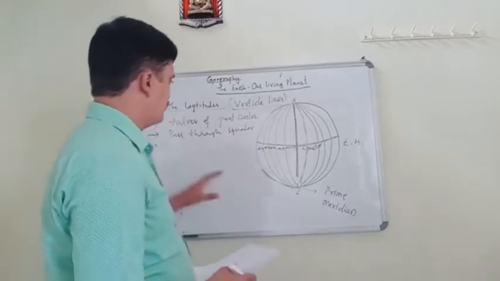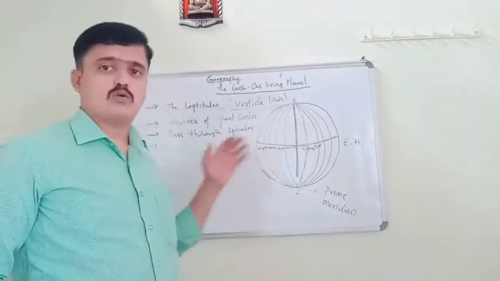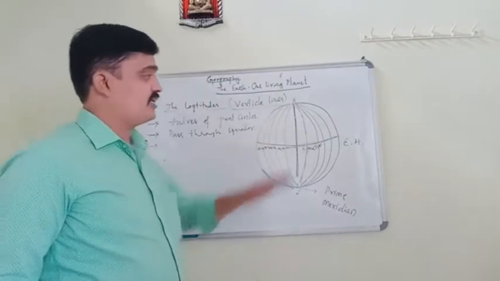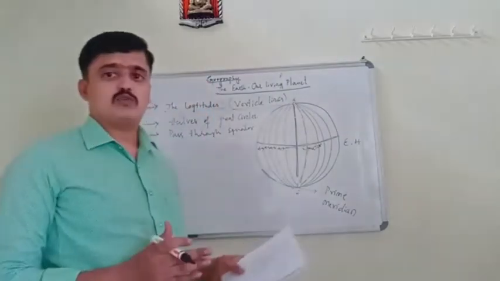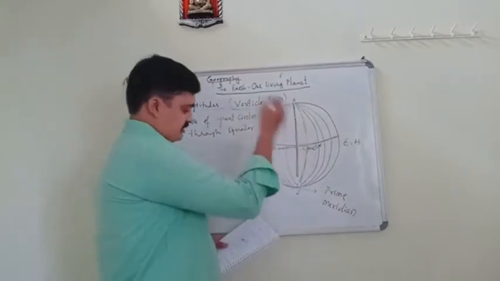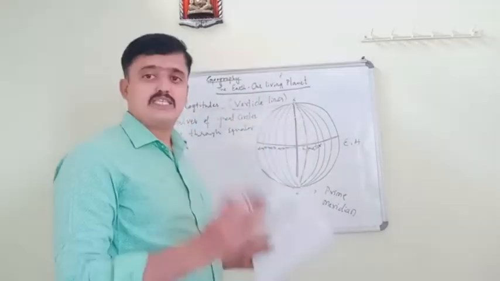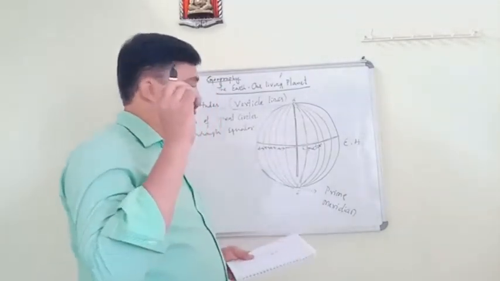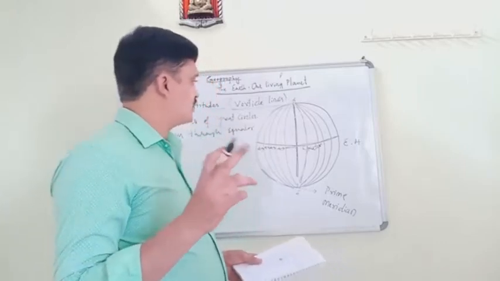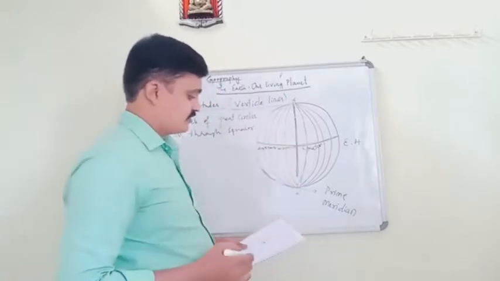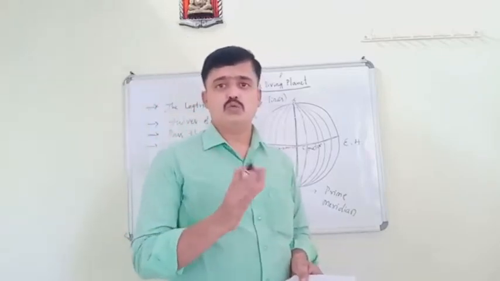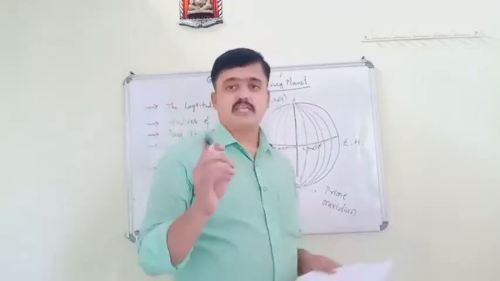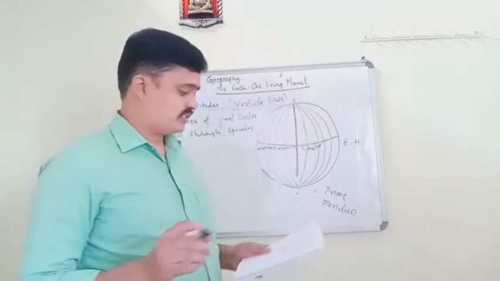Also these lines are called meridians. I have already told you these lines are called meridians. Why do we call these lines meridians? Because all places along the same meridian of longitude experience noon or midday at the same time. Once again I will repeat.